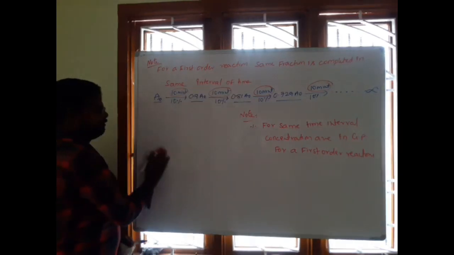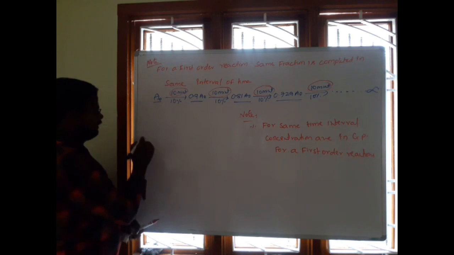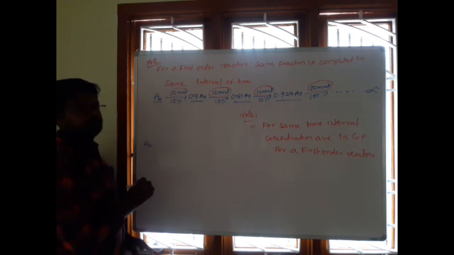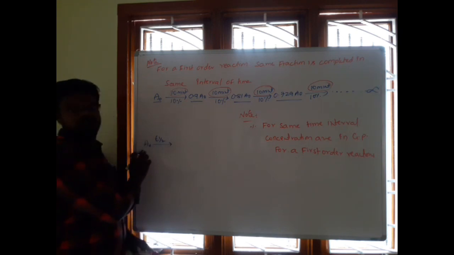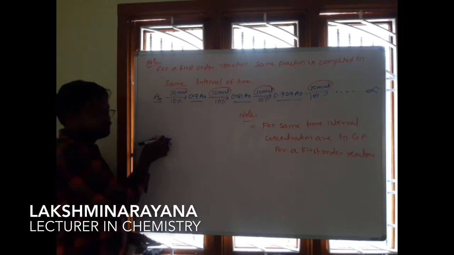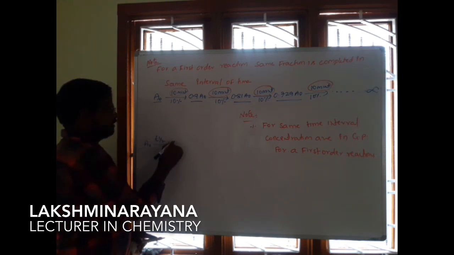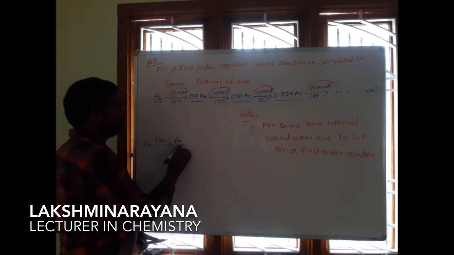See one more example. Initially we have the concentration of a reactant as A naught. At a time T half, how much is decomposed? Half of the concentration is decomposed, because our time is half life. So in a time T half, half of the concentration is decomposed, then how much is left? A naught by 2 is left.